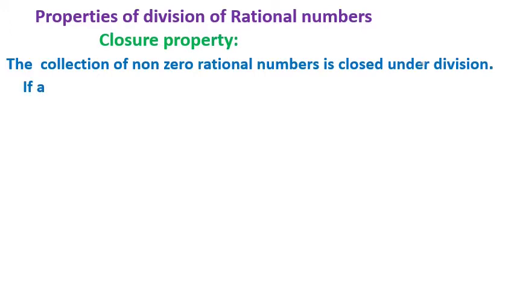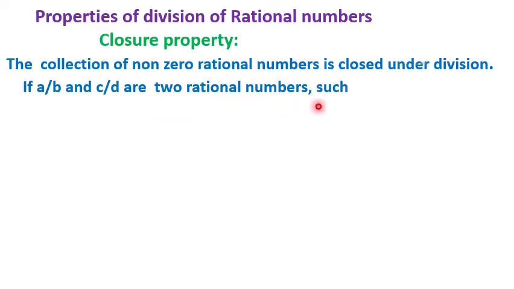Properties of division of rational numbers. Closure property. The collection of non-zero rational numbers is closed under division. If a by b and c by d are two rational numbers such that c by d is not equal to 0, then a by b divided by c by d is always a rational number.